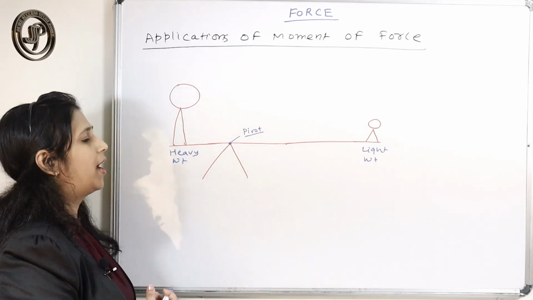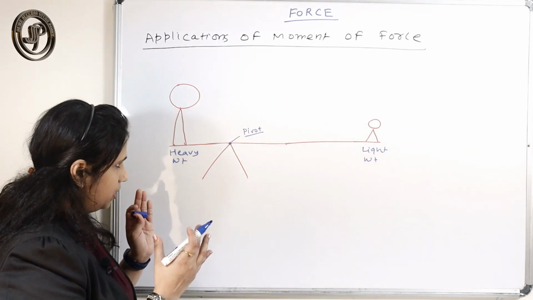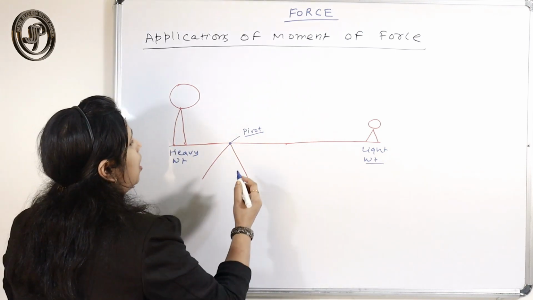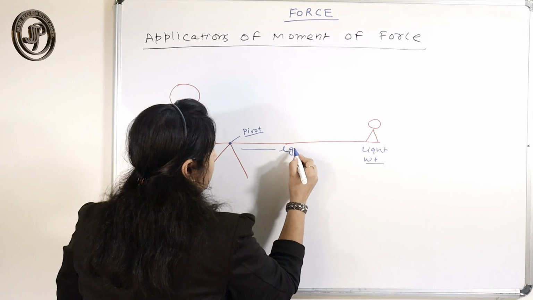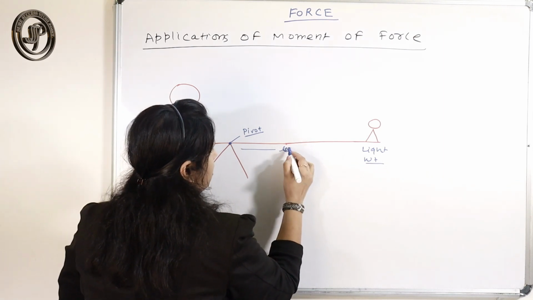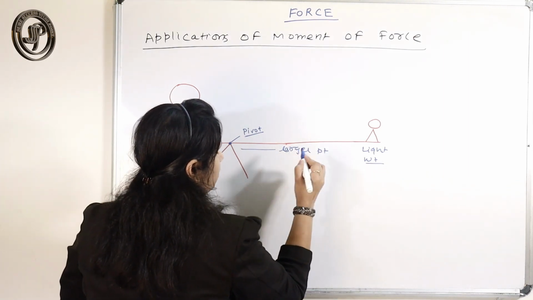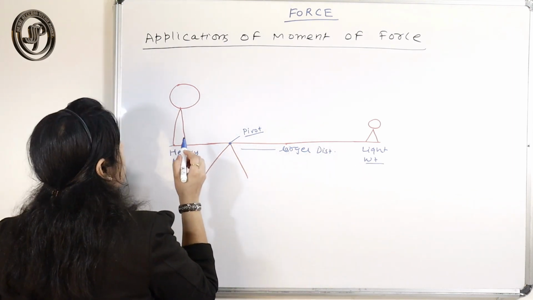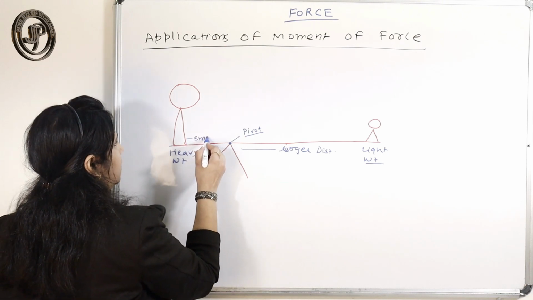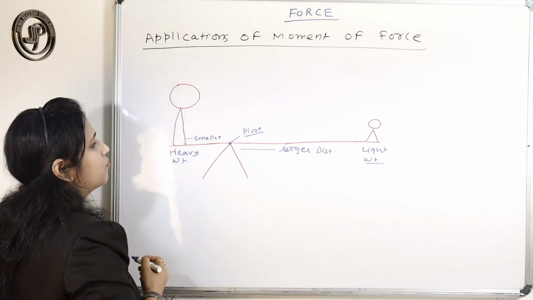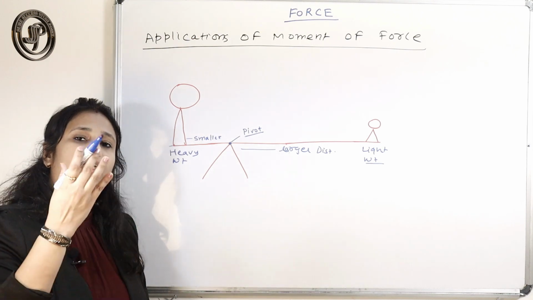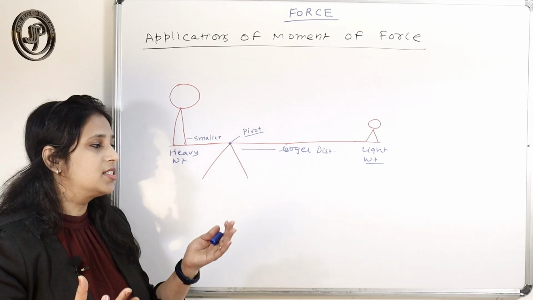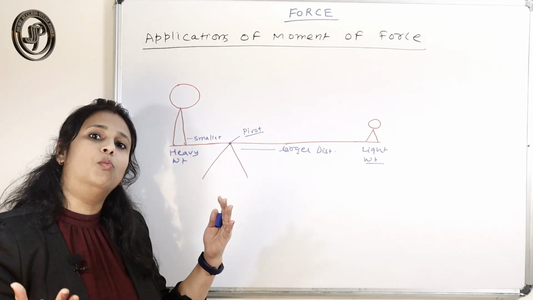If I place the light-weighted child at a larger distance from the pivoted point, and the heavy one at a smaller distance from the pivoted point, then I can make the balance.